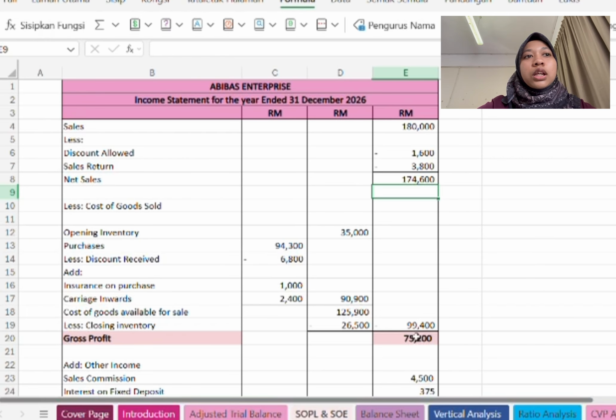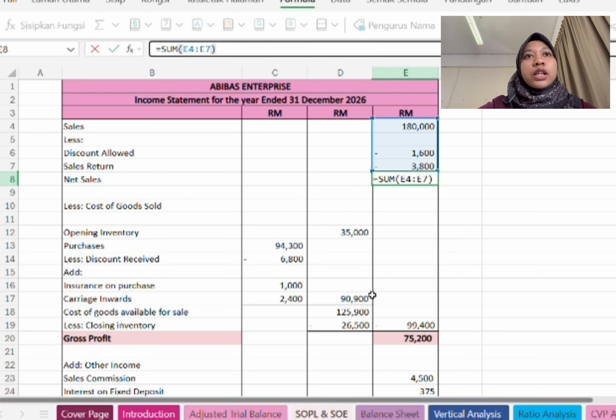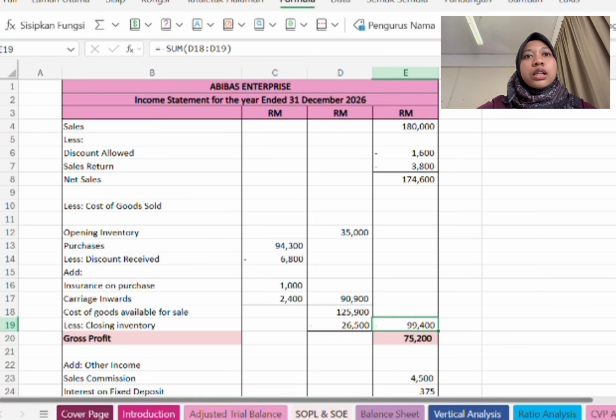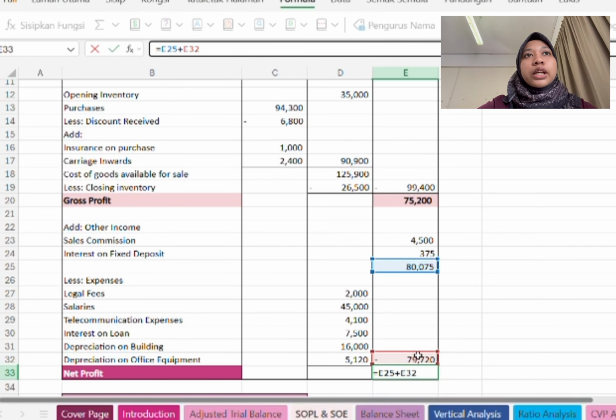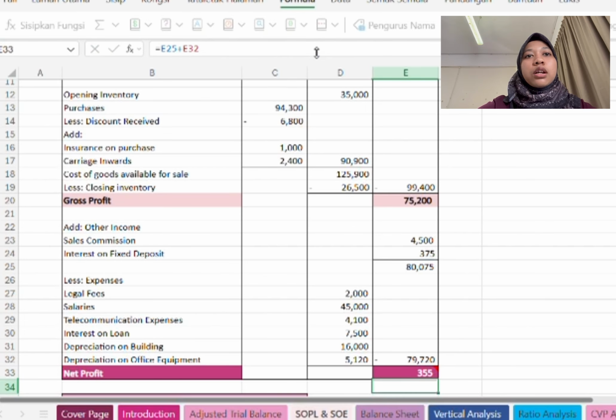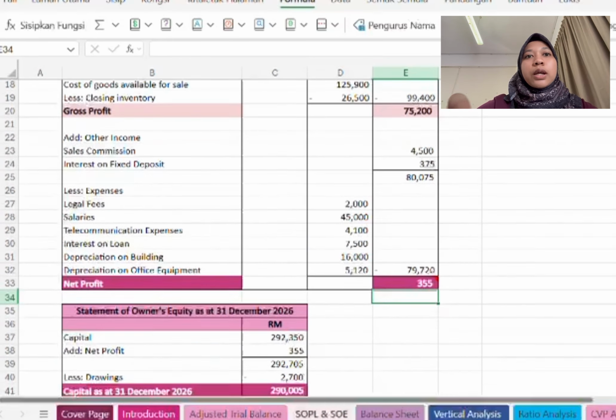We get the value of gross profit from adding this value and this value, and then the net profit here we get from adding the values of E25 and E32.